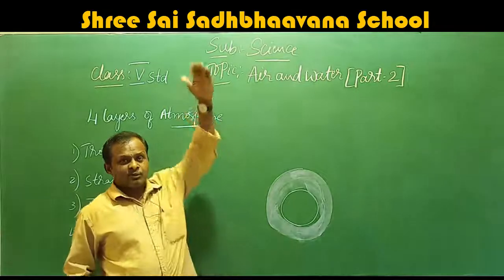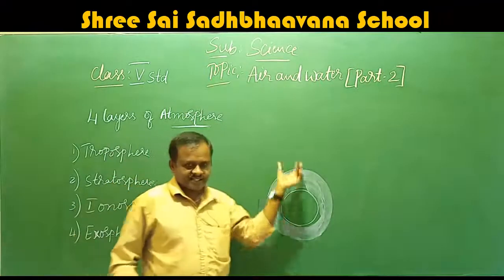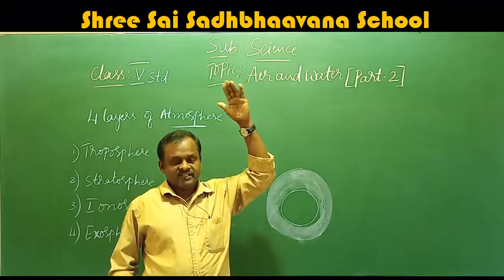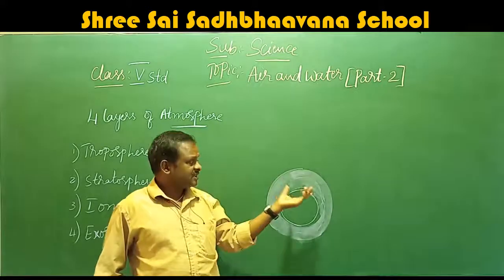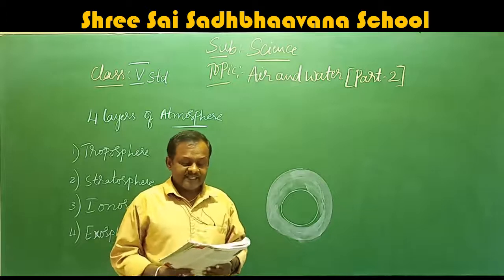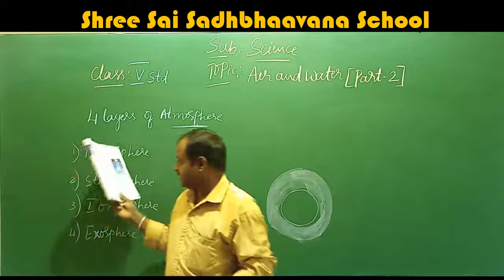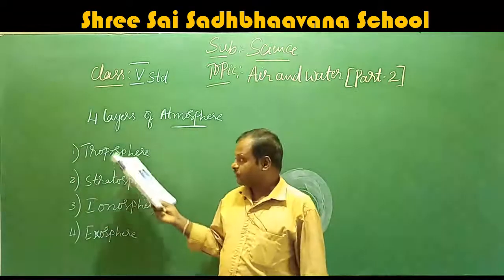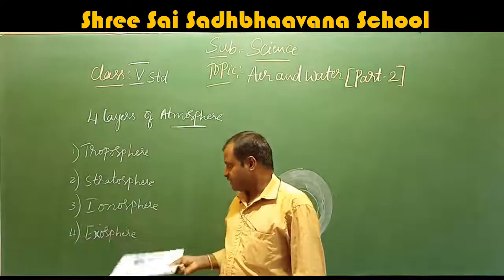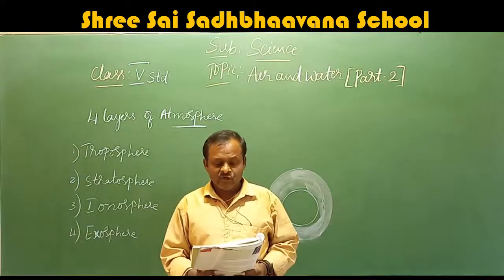Up to some kilometers above the earth level, it extends. Not 1 or 2 kilometers, more than some kilometers it extends. We'll study in this lesson. Okay, so this is called atmosphere. What is the atmosphere? It is the blanket of air surrounding the earth. It consists of 4 main layers: troposphere, stratosphere, ionosphere, and exosphere. In detail, we will go one by one.